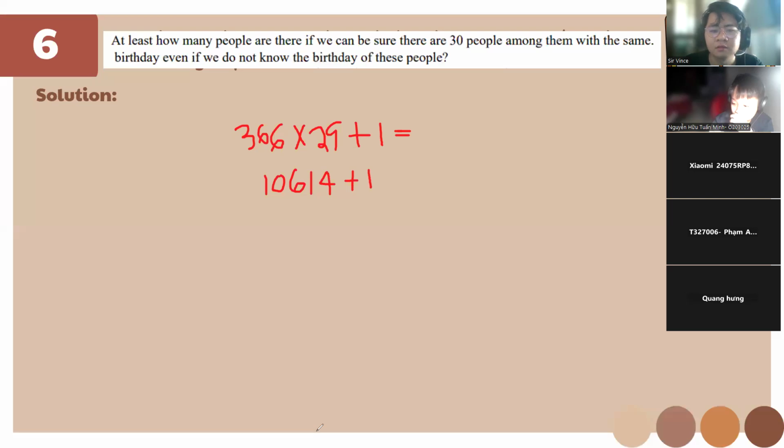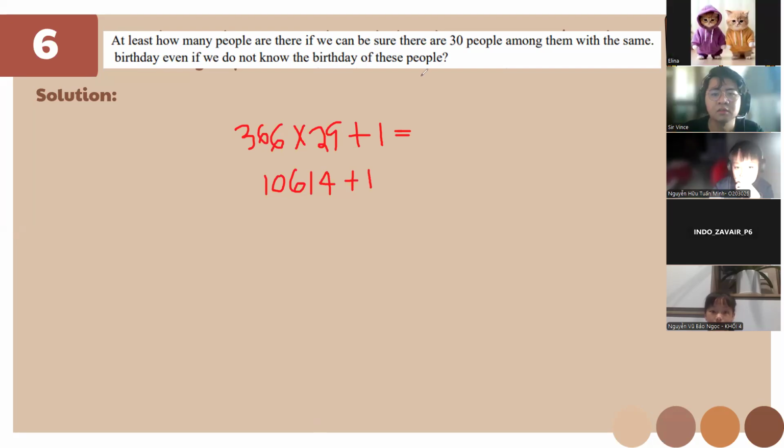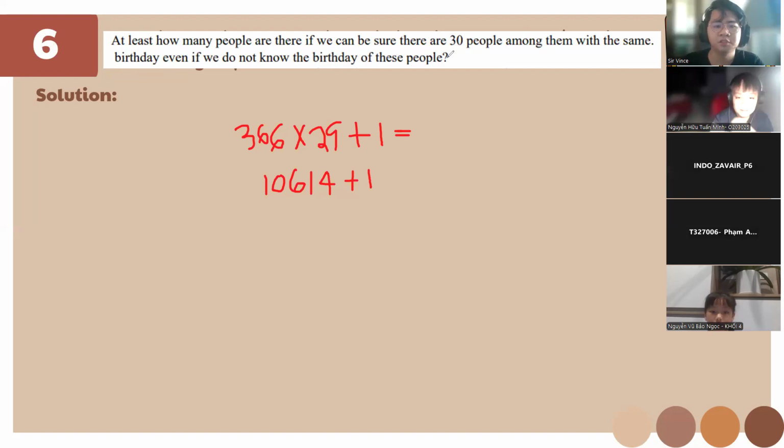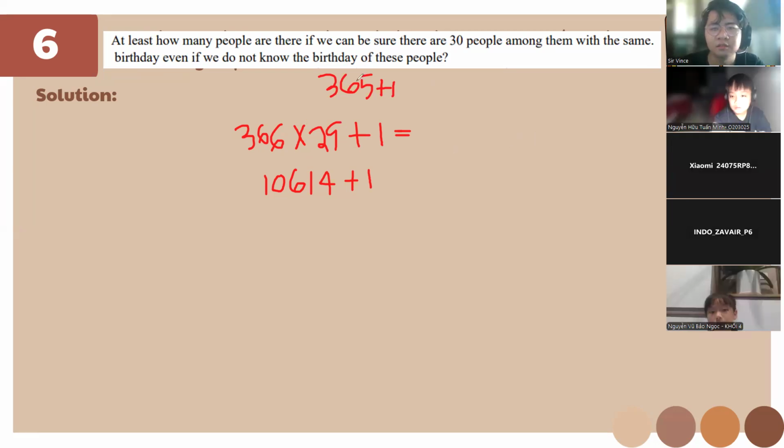Teacher, I would like to ask. Yes? Why is it 366, not 365? To be sure, 366 because we add 1. Then for 29, it's the average number of months in a year. Okay, thank you.